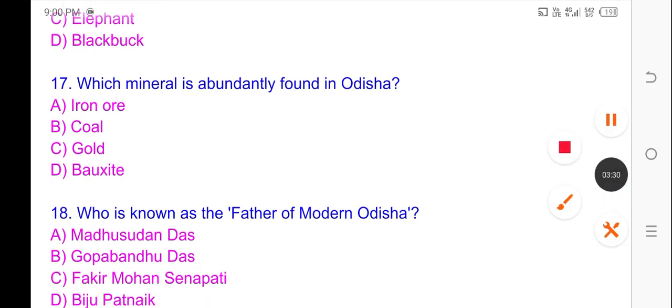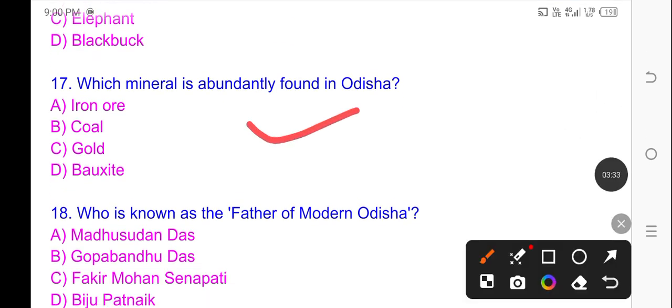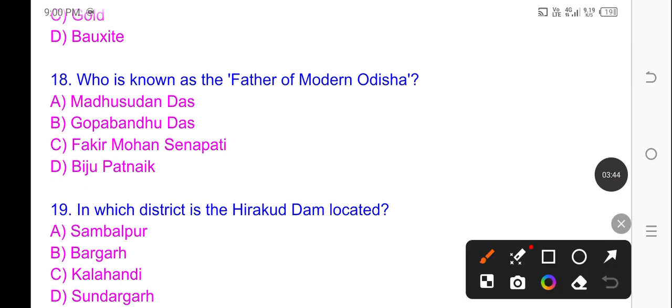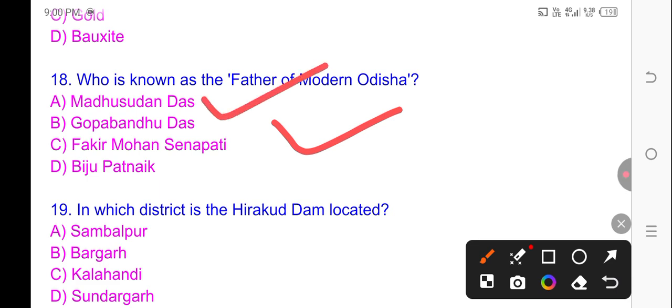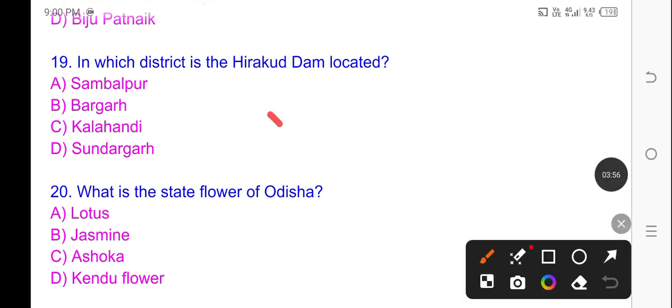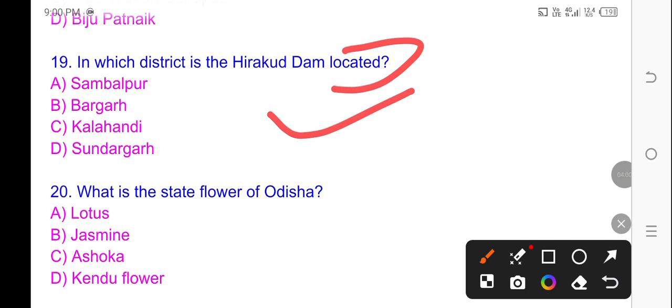Question number 17, which mineral is abundantly found in Odisha? Option A is correct answer, iron ore. Question number 18, who is known as the father of modern Odisha? Madhusudan Das. Option A is correct answer. Question number 19, in which district is the Hirakud Dam located? Option A is correct answer, Sambalpur.